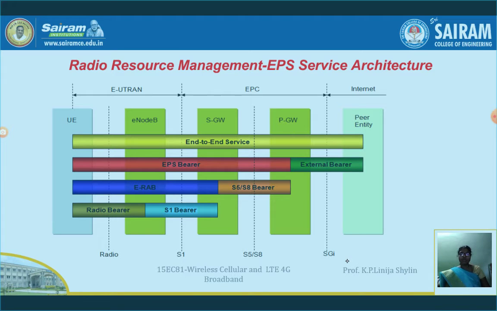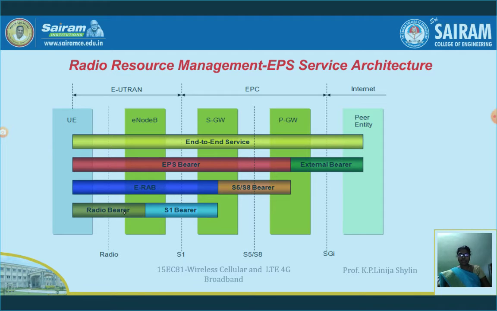Now first we will see the S5 and S8 interface. For what purpose are we using the S5 S8 interface? It will transport the packets of an EPS bearer between the eNodeB and the SGW. So we transfer the packets between these two layers using the interfaces called S5 and S8.